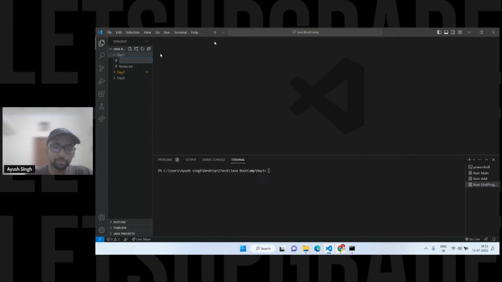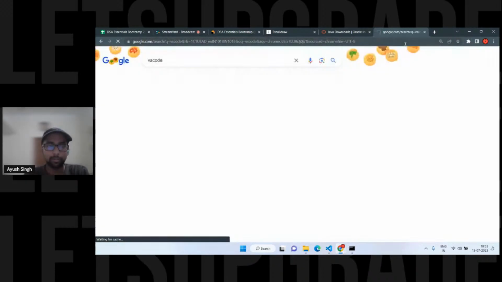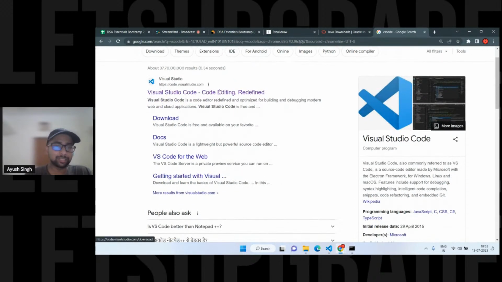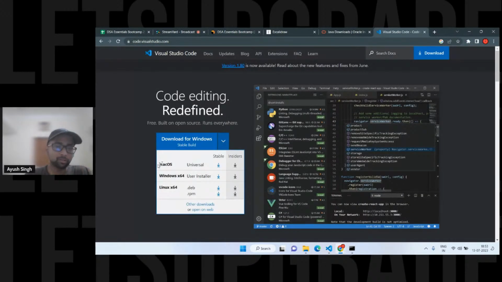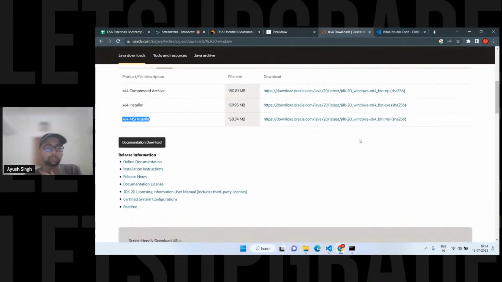If you want to install VS Code, just search for VS Code. That's quite easy. I'm going a bit fast because all those steps are already there on the net, so you can search for that. I have told this already, but I'm just repeating those steps. Just go for VS Code. You don't have to do anything. Just go for your operating system, Linux, Mac, or Windows, and install it. That's it. That's how you're going to run.